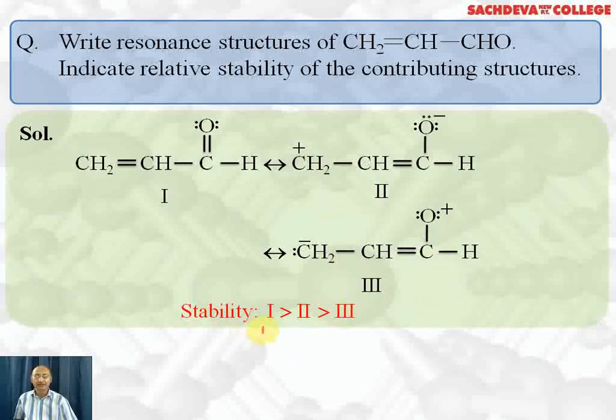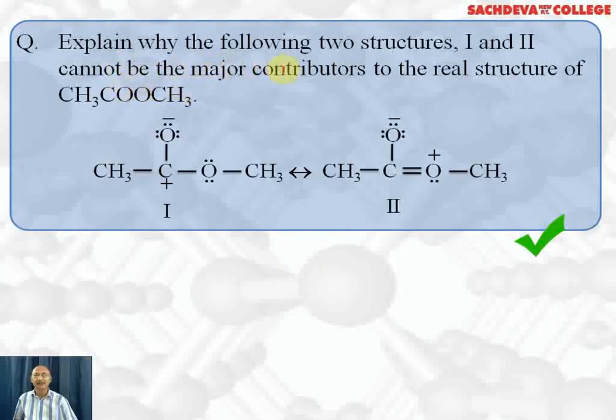Now, from a stability point of view, the first is most stable because there is no charge separation. The second one is more stable than the third because here oxygen is negatively charged, which is more electronegative, and carbon is positively charged, which is less electronegative. That's why it is more stable as compared to the third. The third is least stable because oxygen is positively charged, which is a more electronegative atom, whereas carbon is negatively charged, which is a less electronegative atom. So if a more electronegative atom is positively charged and a less electronegative element is negatively charged, it becomes least stable.